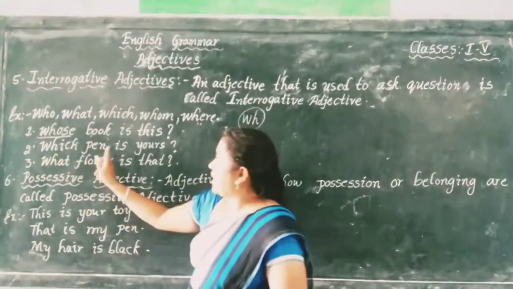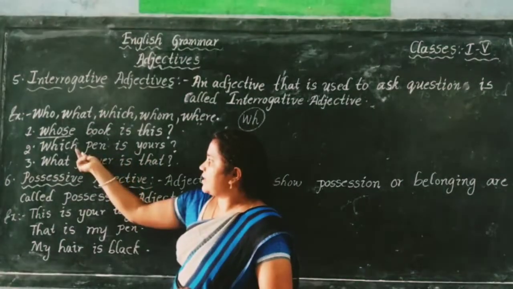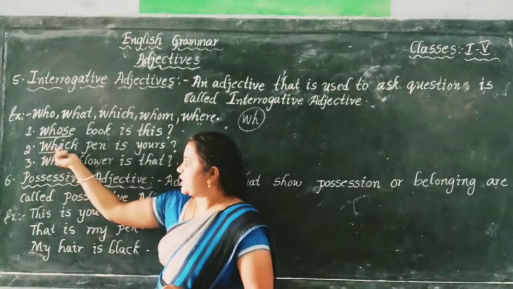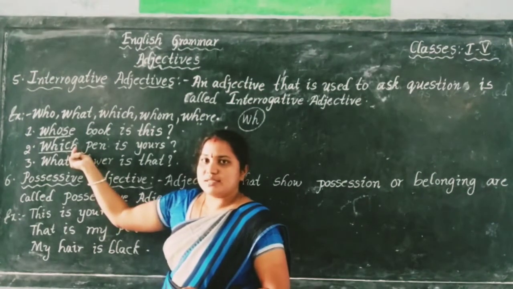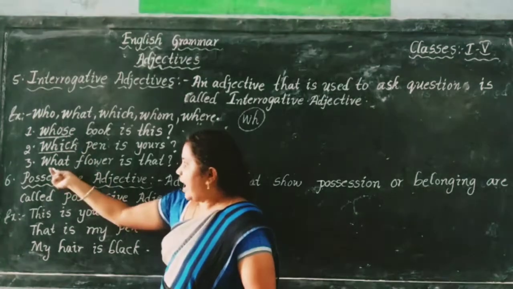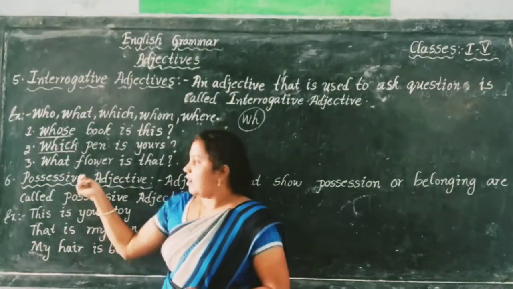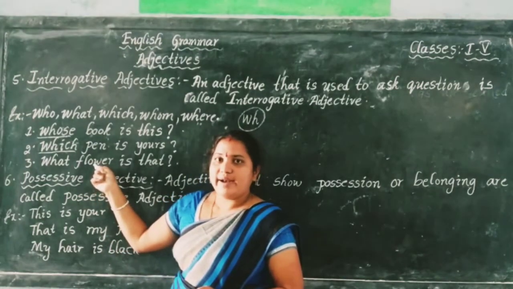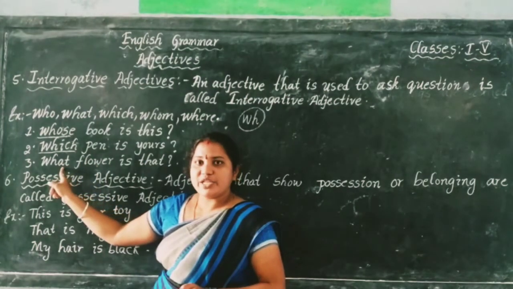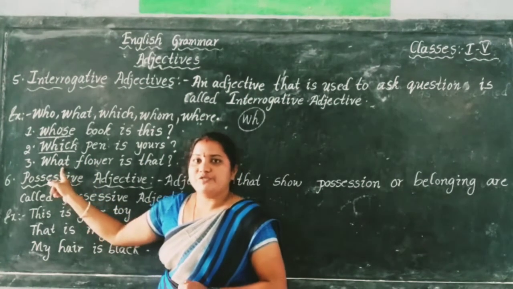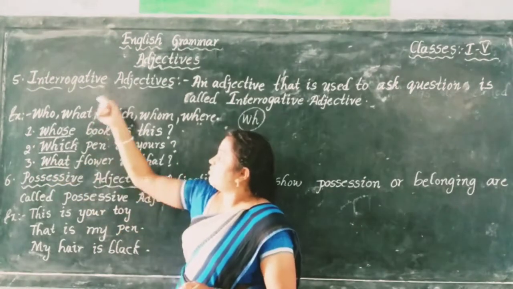Which pen is yours? Here, pen is the noun, and the interrogative adjective comes before the noun. This is known as an interrogative adjective. And what flower is that? Here, flower is the noun, and the WH word which comes before this noun, whatever it is, is known as an interrogative adjective.